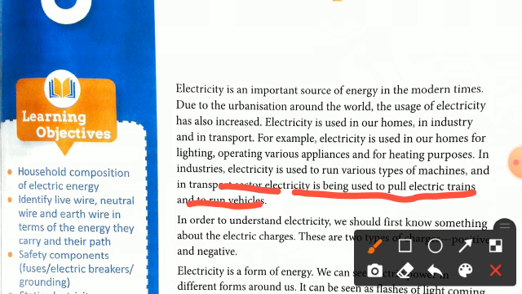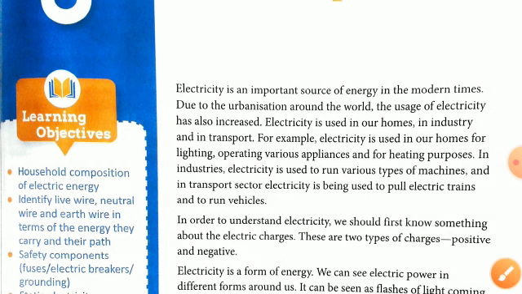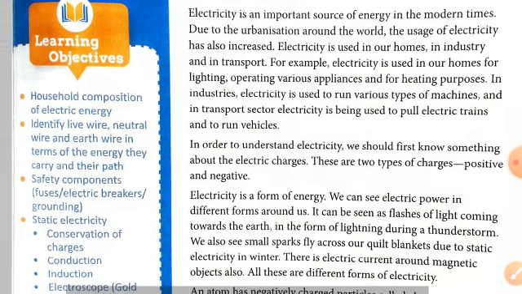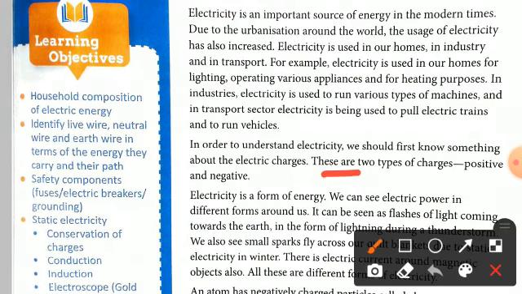So in order to understand electricity, we should first know something about electric charge. Before studying electricity, we have to know what electric charge is. Basically there are two types of charges. The first one is the positive charge and the other is the negative charge. Electricity is a form of energy. We can see electric power in different forms around us.